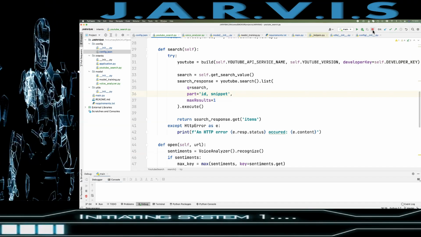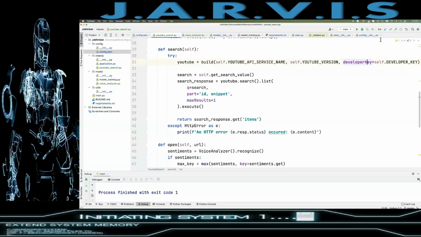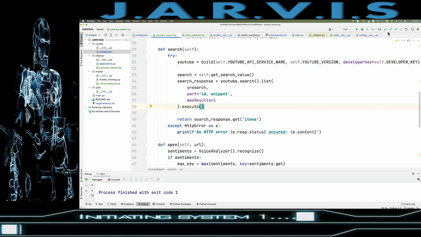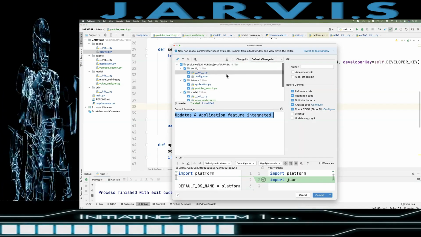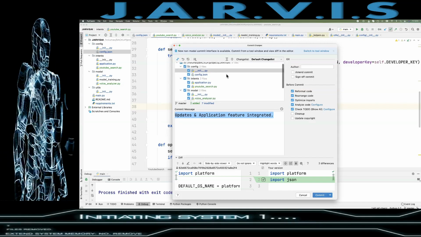So let me just close this, right? And I'll just commit this code, but it is not going to happen. Yes, now it will happen. Okay, so these are the files which we are going to commit, right?